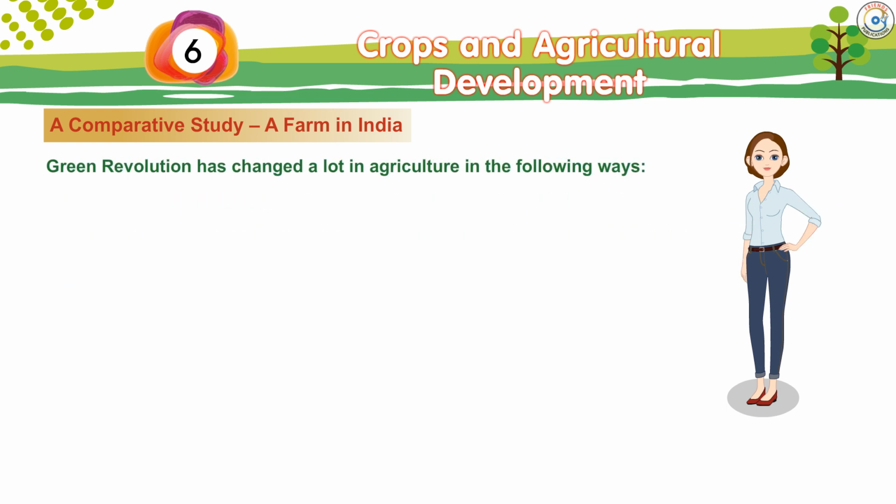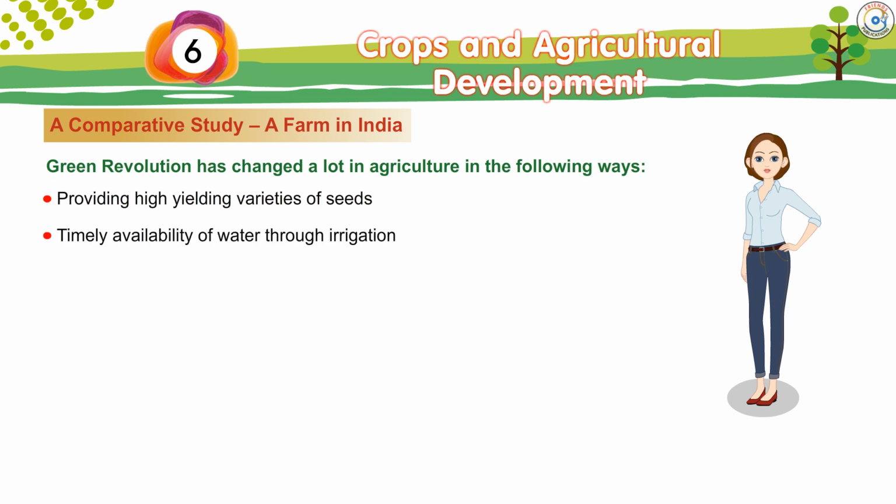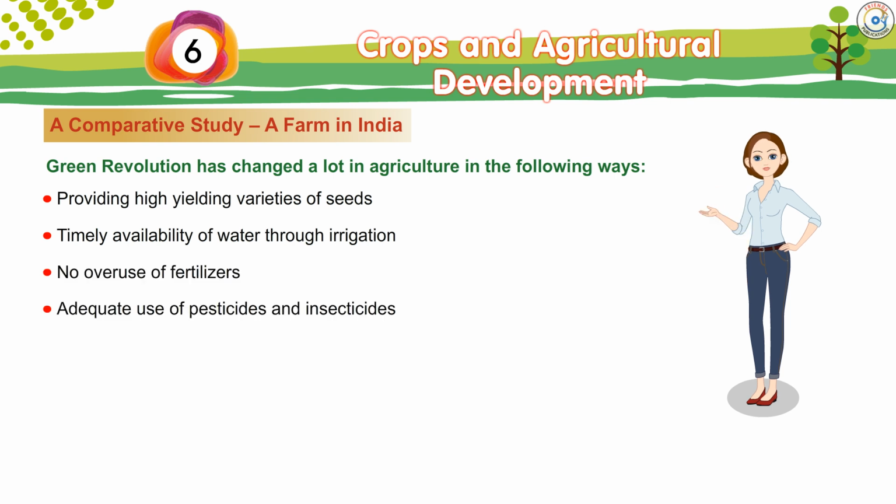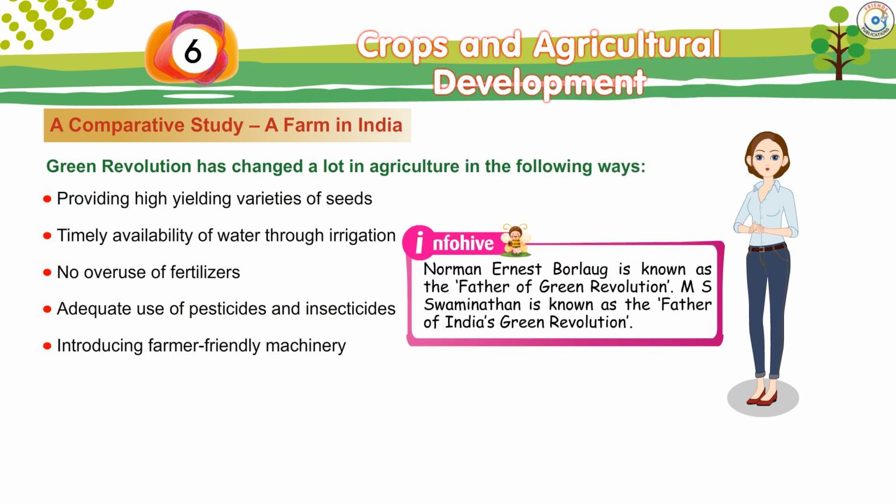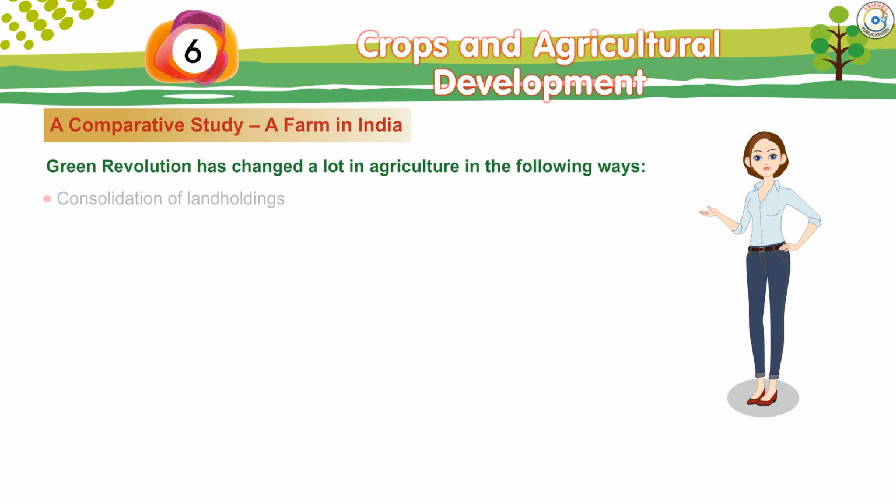Green Revolution has changed a lot in agriculture in the following ways: providing high-yielding varieties of seeds, timely availability of water through irrigation, no overuse of fertilizers, adequate use of pesticides and insecticides, introducing farmer-friendly machinery. InfoHive. Norman Ernest Borlaug is known as the father of Green Revolution. M.S. Swaminathan is known as the father of India's Green Revolution.